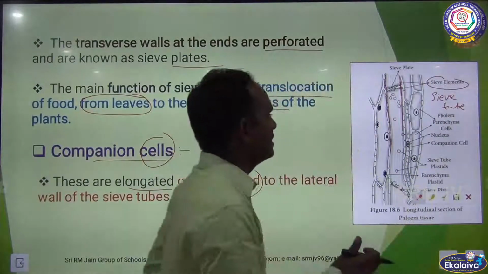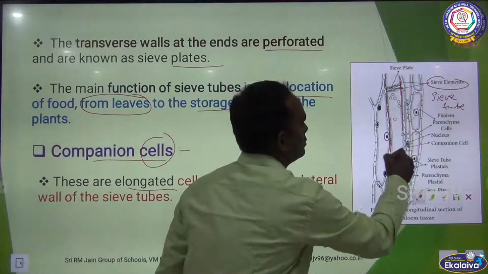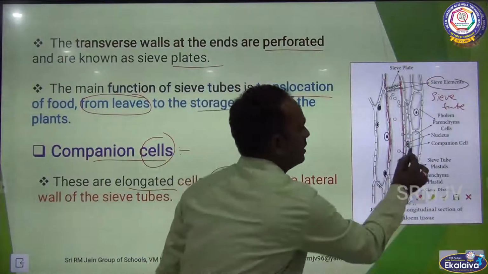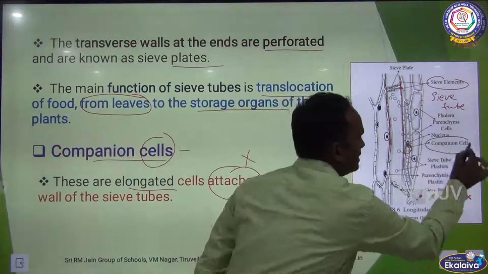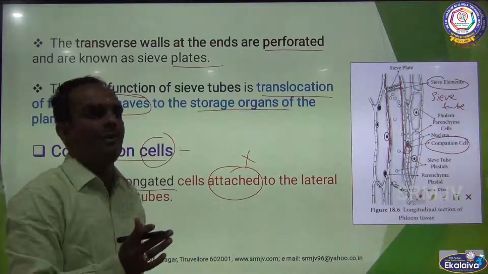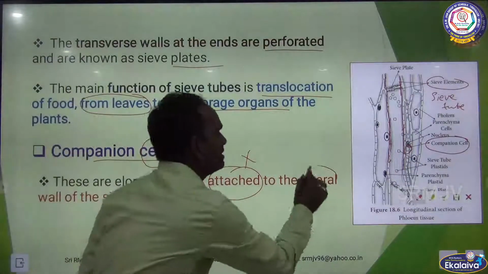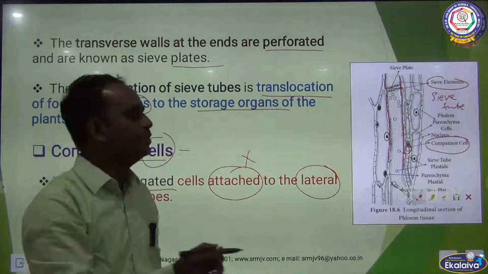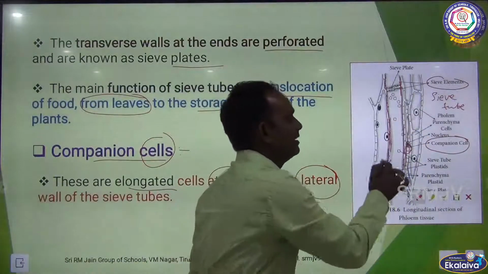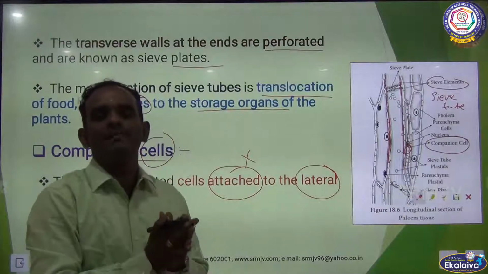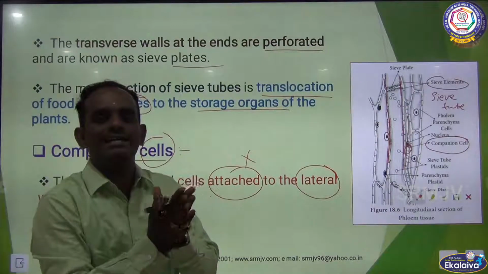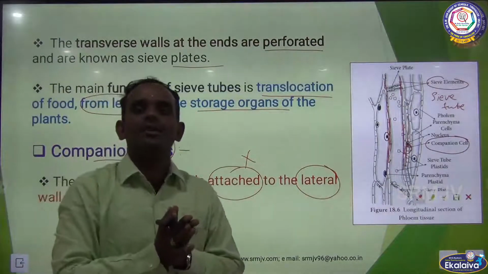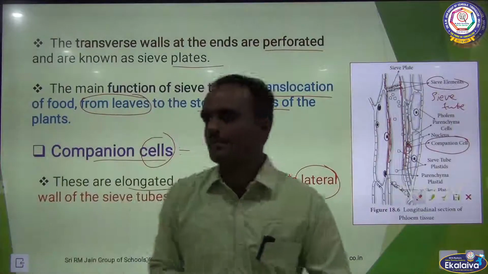See the picture here, children, companion cell. This is our sieve tube or sieve element. Here one type of cell is called the companion cell. This type of cell is always attached to the lateral wall of the sieve tube, the lateral side. Clear, children?